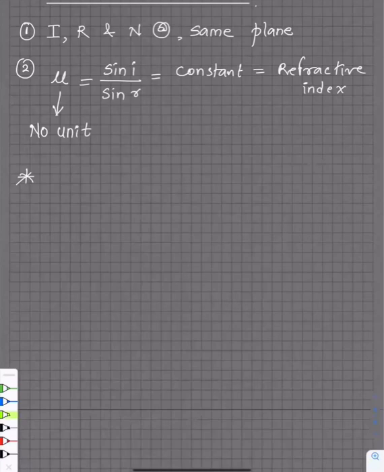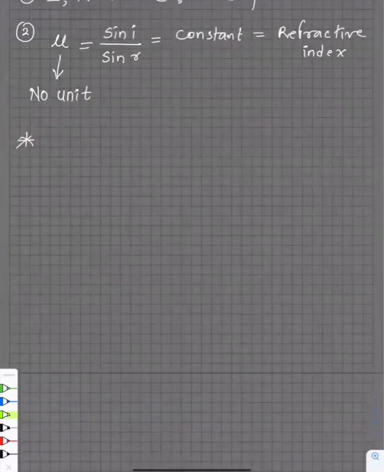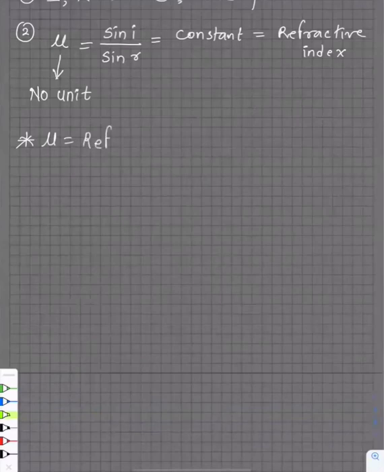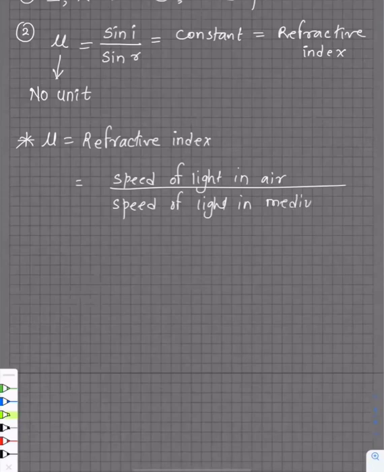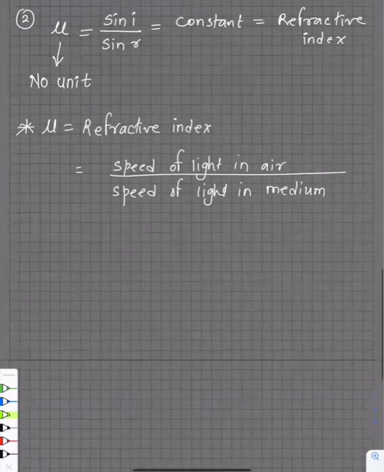Guys, now I'll tell you another definition, a simpler definition for refractive index. This will make you understand what it means. Refractive index is defined as the ratio of the speed of light in air to the speed of light in a medium. Speed of light in air to the speed of light in the medium, guys. Clear, everyone?